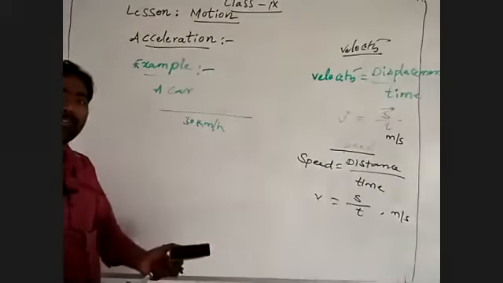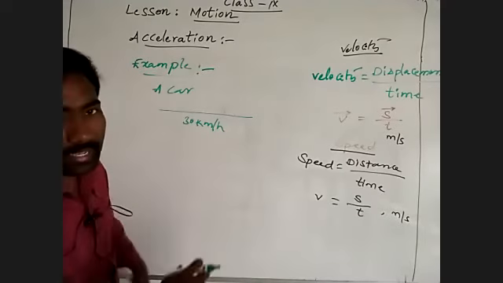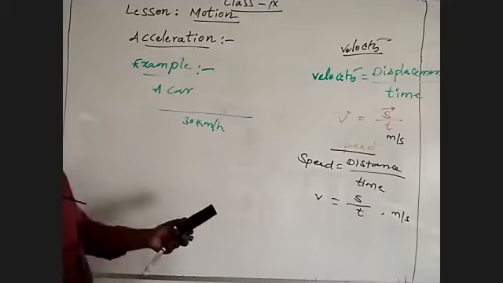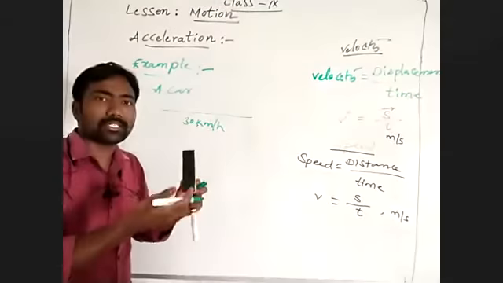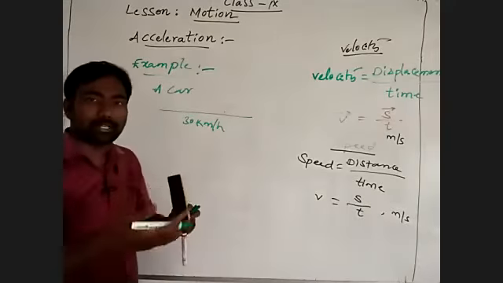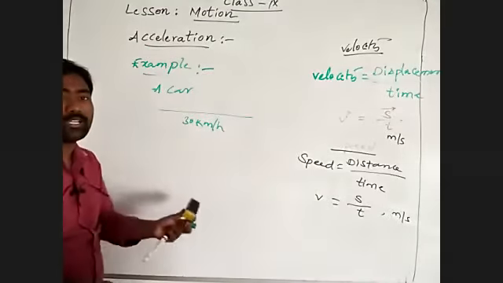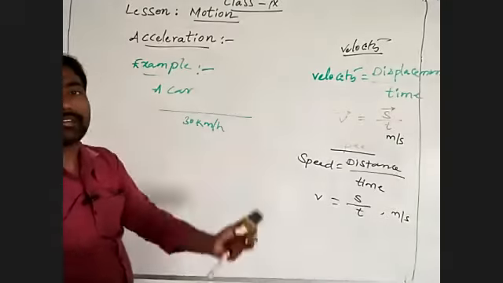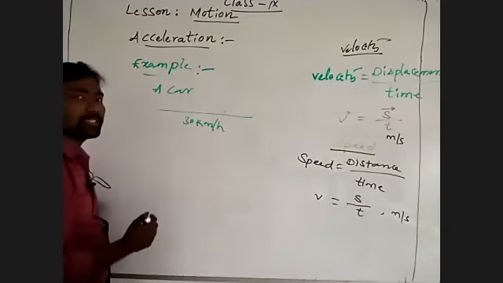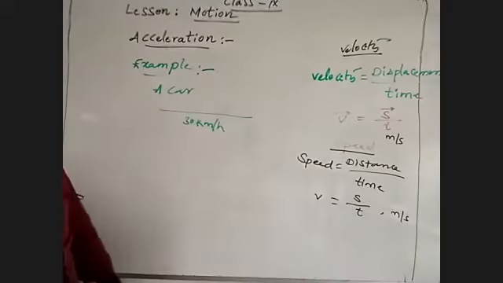Uniform velocity means the car should cover equal displacement in equal intervals of time. So a car is moving with uniform velocity, 30 kilometer per hour.